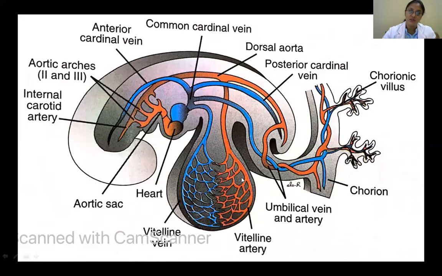So on the yolk sac also there is a plexus of veins. Okay, so both arterial and venous. You can see this. So again the blood is drained here like this. So total 3 pairs of veins. So here you are seeing one side of the vein. So this could be the left side. So we have the other side, that is the right side.